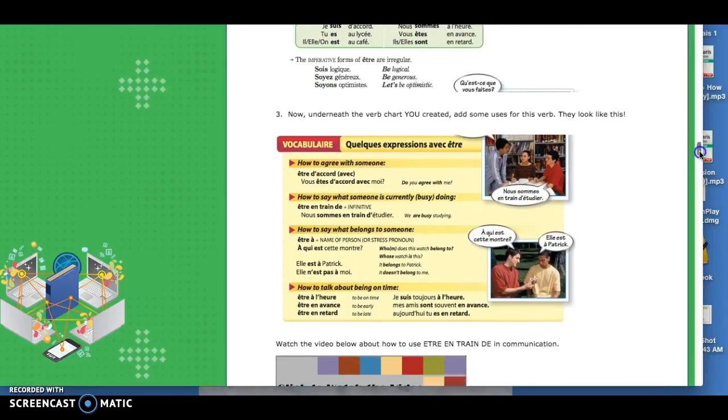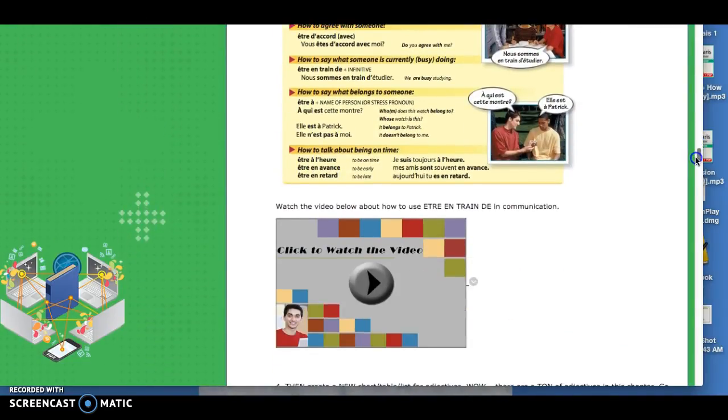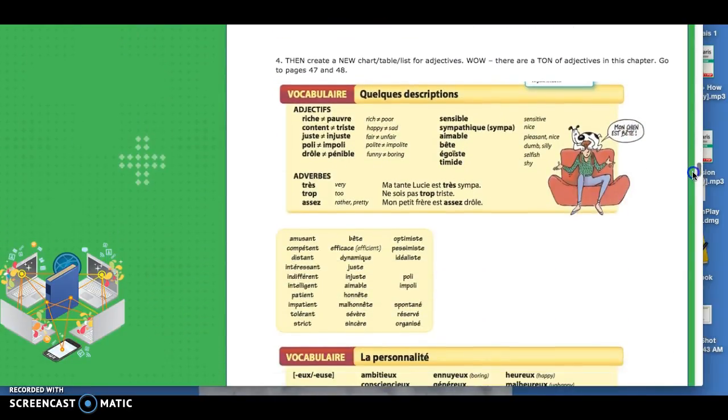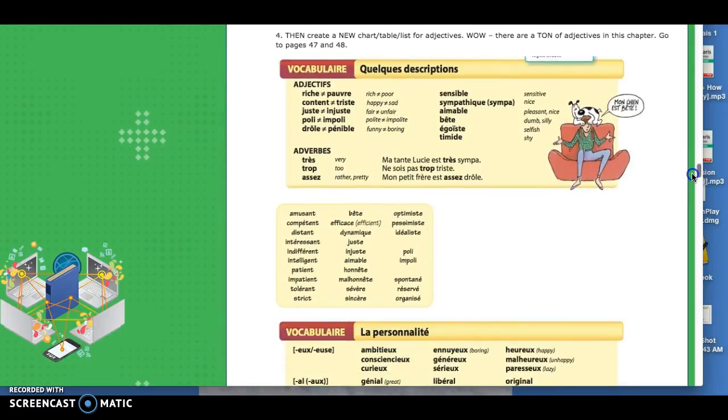So these are called idiomatic expressions, ones that we want to memorize in Unit 1. And using entendre, there's a little video. Now, there are a lot of adjectives in this unit, and I'm seeing a lot of you submit work with a few. I need to see riche, pauvre, content, triste, juste, injuste, poli, impoli, drôle, pénible, sensible, sympathique, aimable, bête, égoïste, timide.